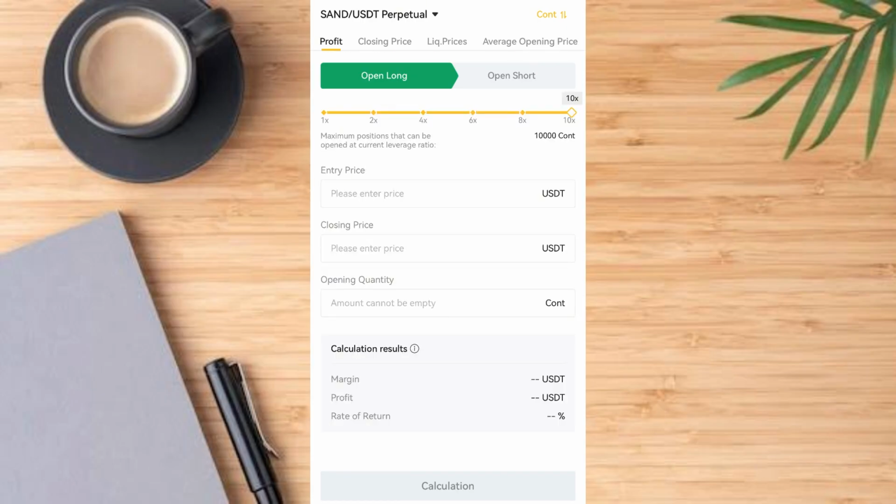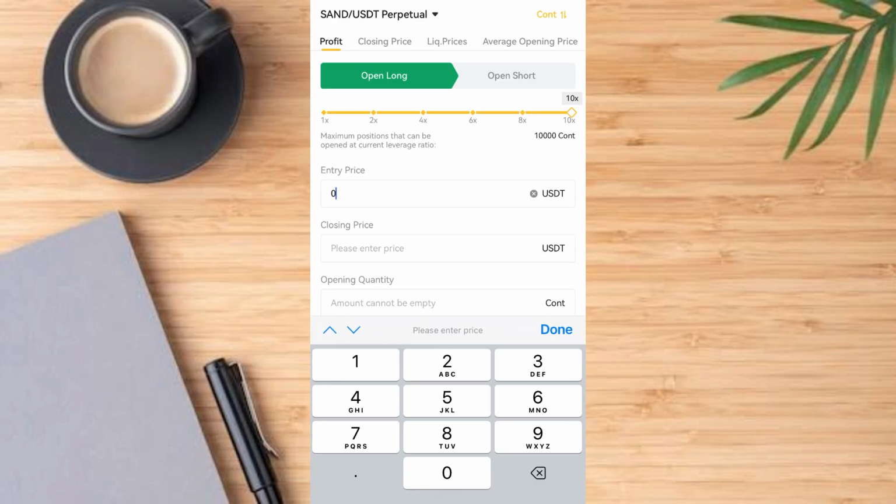The first one we want to use is profit. For example, the price you enter the market is here. Let me say 0.2587. You enter the market at this price. Then at what price do you want to close this market? This has to do with what you choose, either open long or open short. When you open long, you pray that the price will increase. So let's take a look that we want to open long.